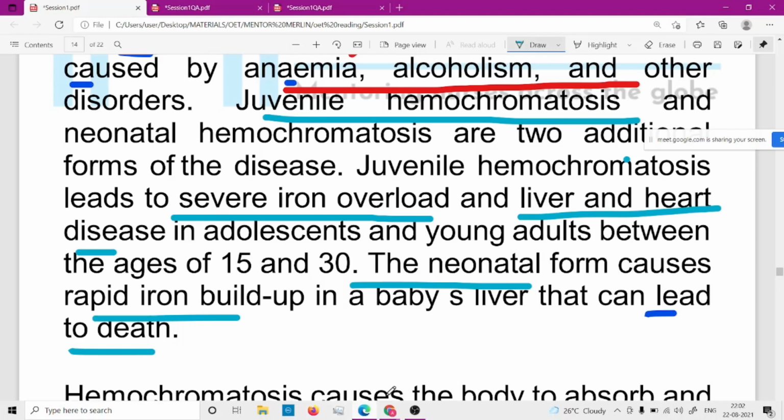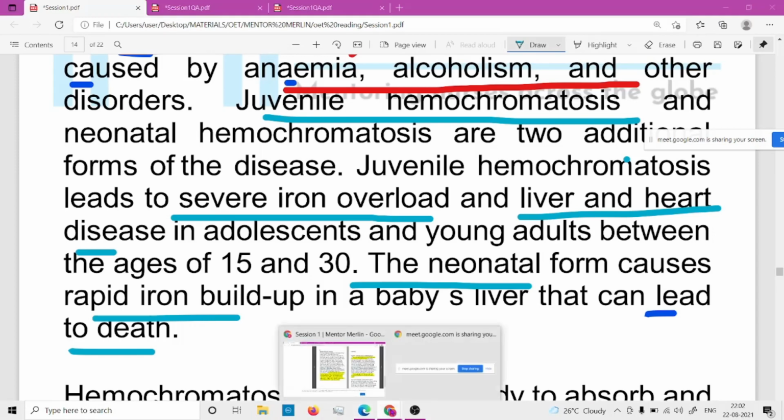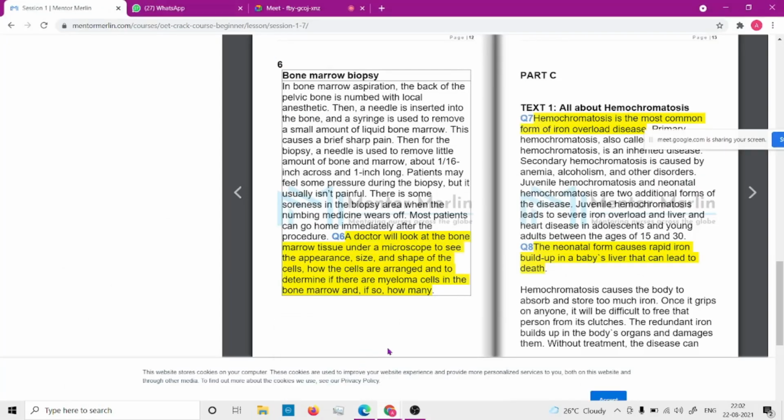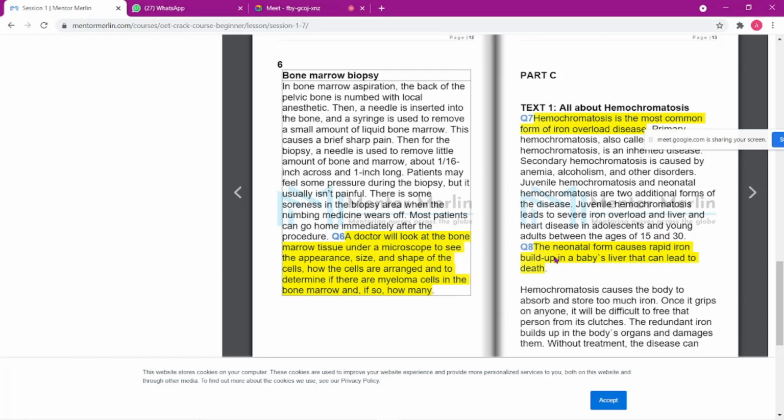Okay, your answer is correct, because I will show the material to you. The answer of question 8 starts from this sentence: the neonatal form causes rapid iron buildup. That sentence only.